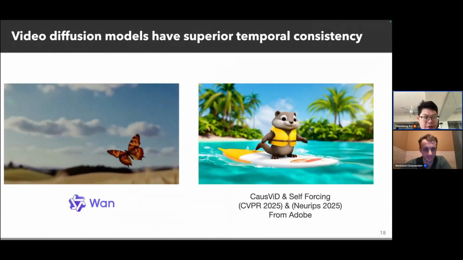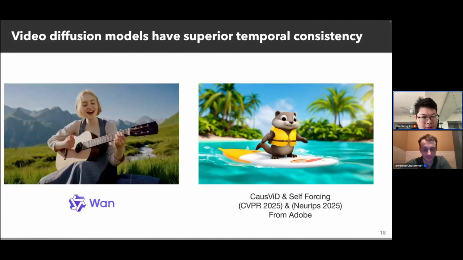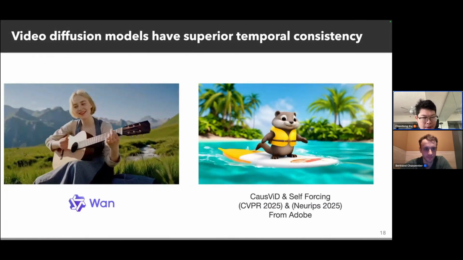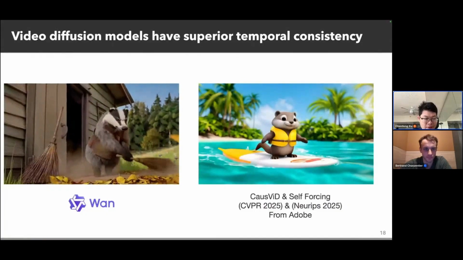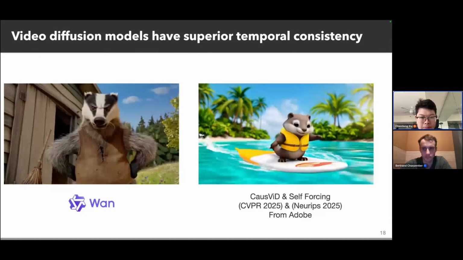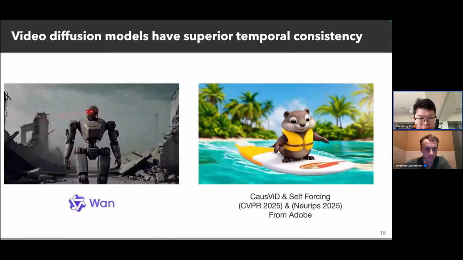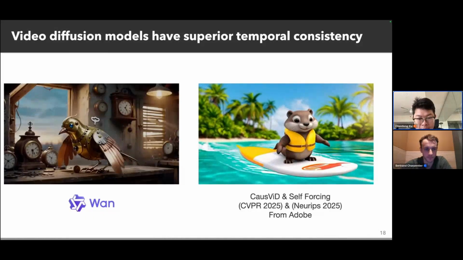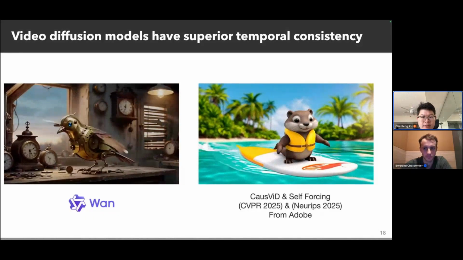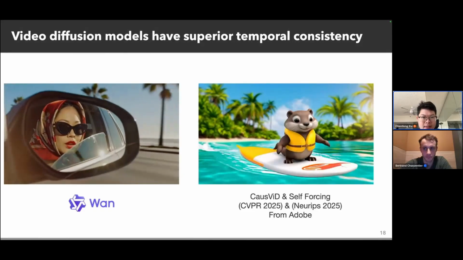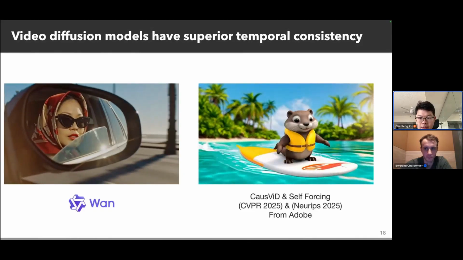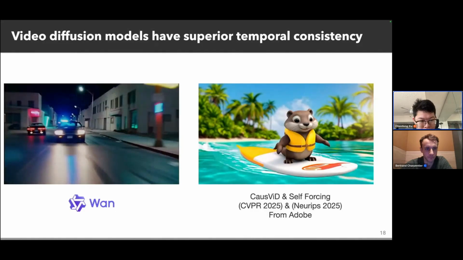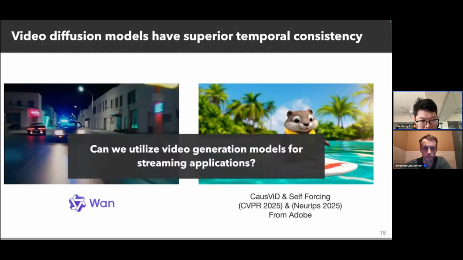So currently, video diffusion models have superior temporal consistency. For example, the Wan model, you can see, can generate videos with very good temporal consistency. And there are also some really efficient video generation models, for example, CausVid and Self-Forcing. So this work is very efficient, and it can also generate very temporally consistent videos. Okay, so now we have temporally consistent video generation models. We also have efficient video generation models, like CausVid and Self-Forcing. So can we utilize these generation models for streaming applications? It looks very natural that we can do it.